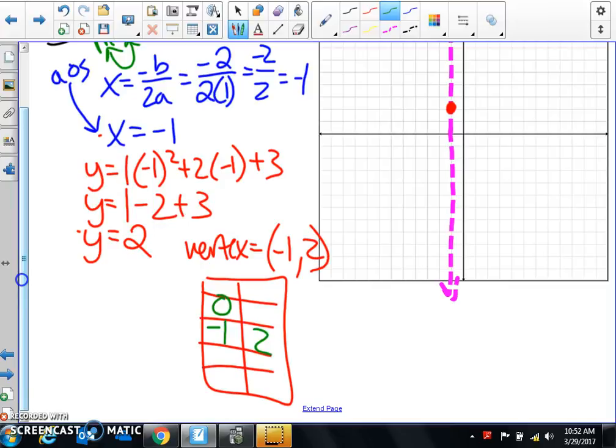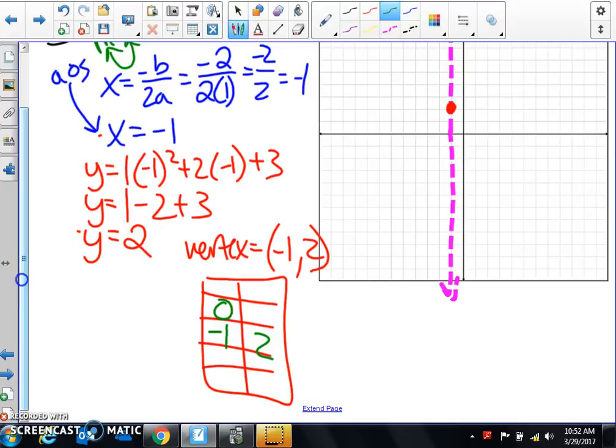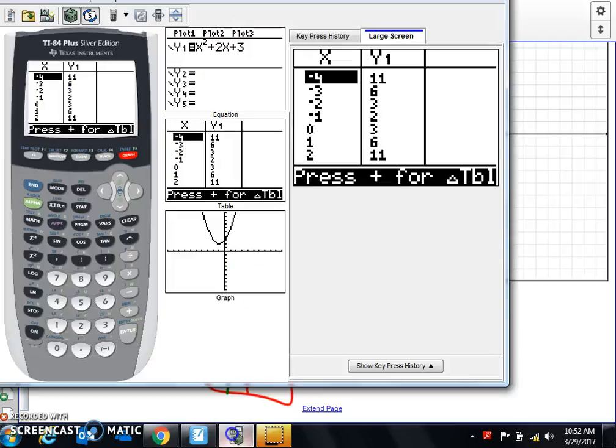So this needs to be negative 3, negative 2, negative 1, 0, 1. And then if I go to my table, I need to go 2 above and 2 below. So 6, 3, 3, 6.